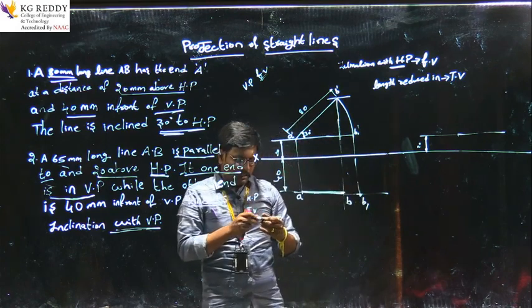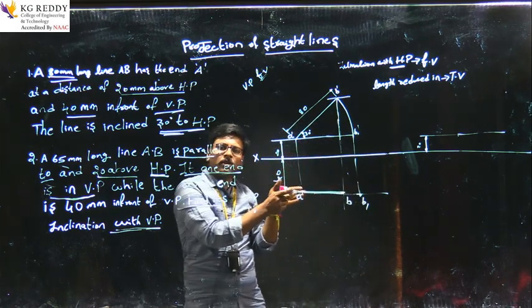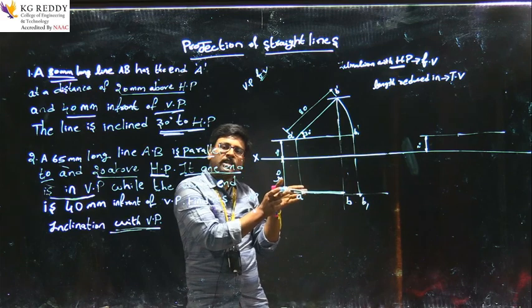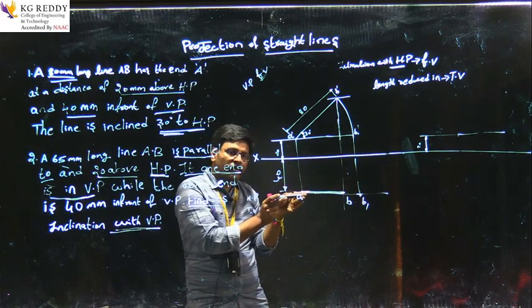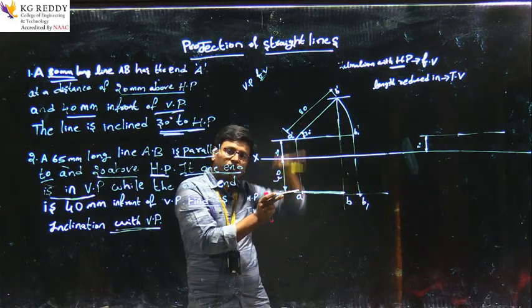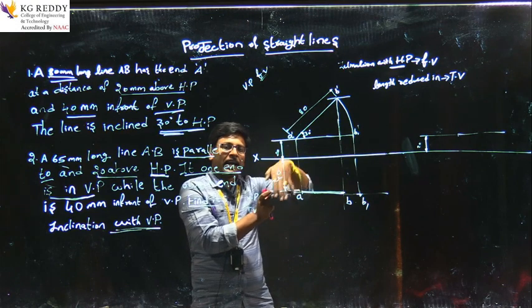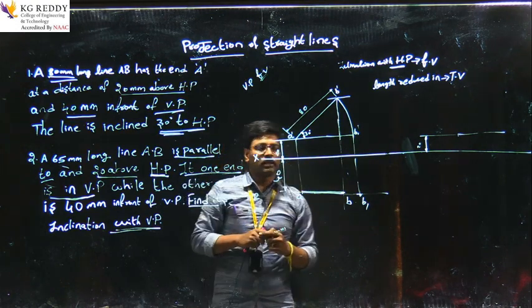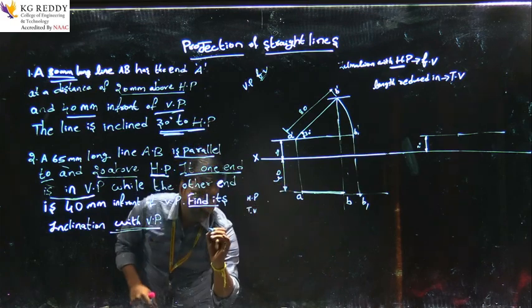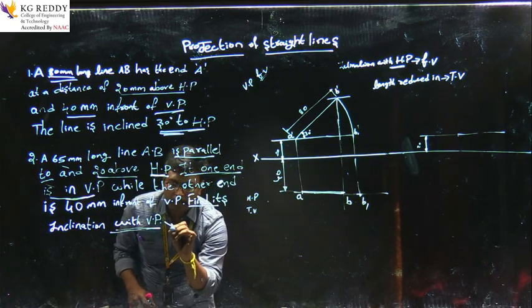So if you see this, while it is inclination with the vertical plane, the inclination we can see from the top view, and the line reduces in front view. I will write it here.